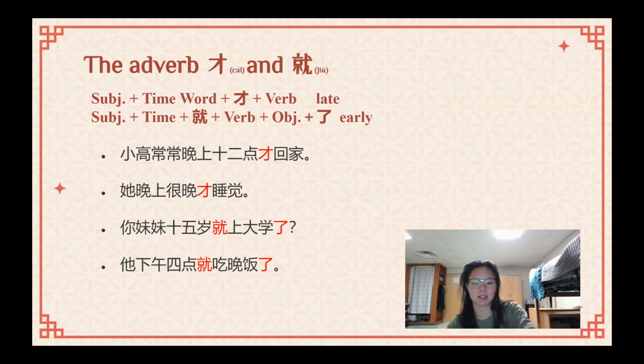This one is more past tense in terms of the 了, like in the last slide. But it's still saying, wow, who eats dinner at 4 o'clock in the afternoon? Not many people do. So you have 就 to emphasize how early that is. That is what it is doing right there. So this is 就 and 才. I hope that these are very clear.